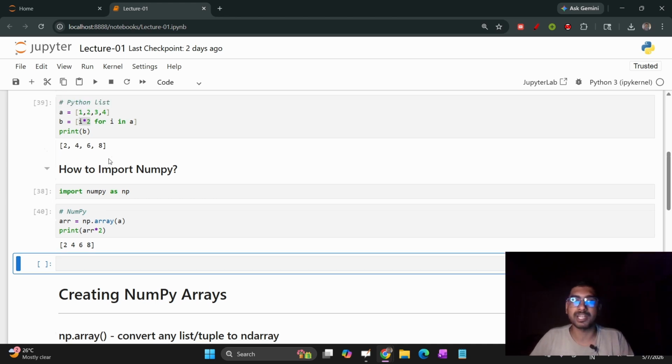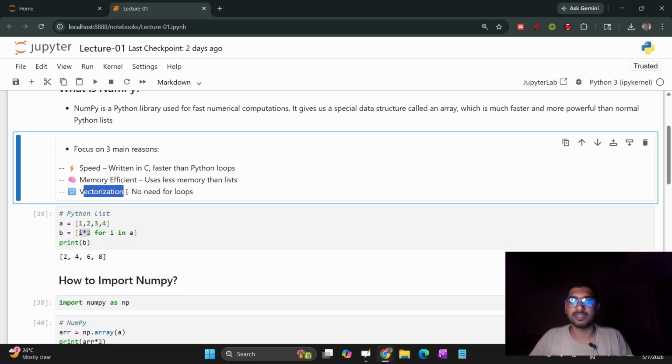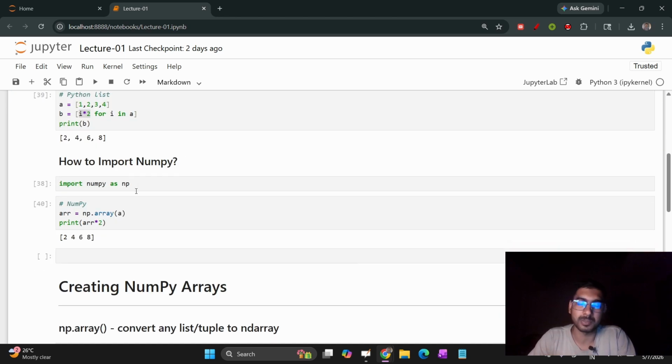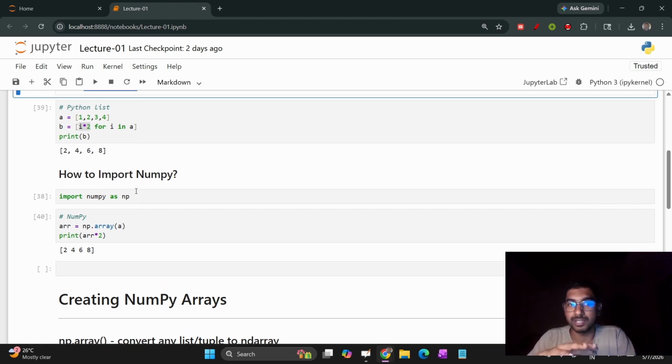This is the concept of vectorization. If you want to perform any operation on each element of the array, you can just perform it on the array, and it will automatically be performed on each element. This makes it so efficient. We don't need to run a loop. It can be performed in big O of 1 time, while a loop over n elements takes big O of n time. Don't worry about this time complexity for now. First understand what vectorization is and how it is happening.